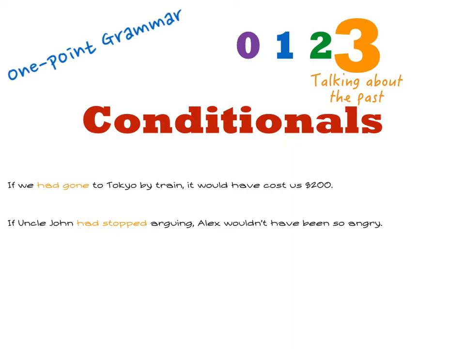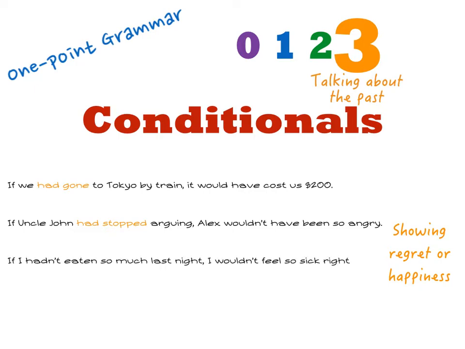The above sentences look at past events. As I said earlier, we can also add a feeling of regret or even happiness to our speech using the third conditional. If I hadn't eaten so much last night, I wouldn't feel so sick right now. In this sentence, I'm expressing regret for eating so much last night. Notice in the second half of the sentence that I am talking about right now.